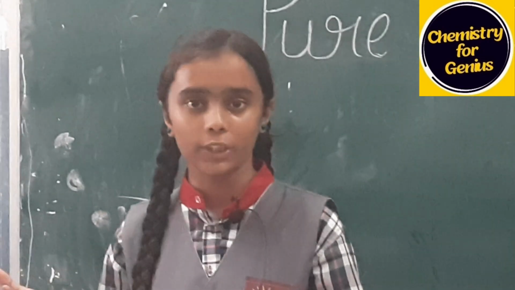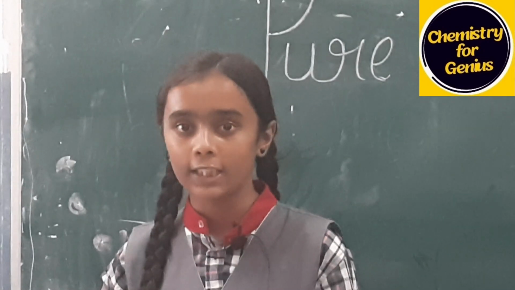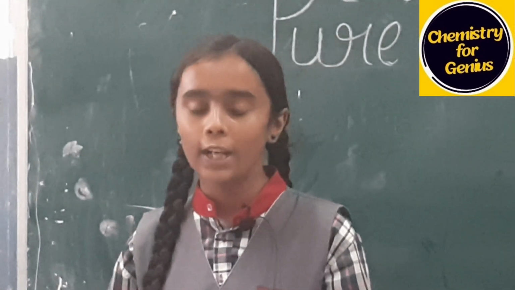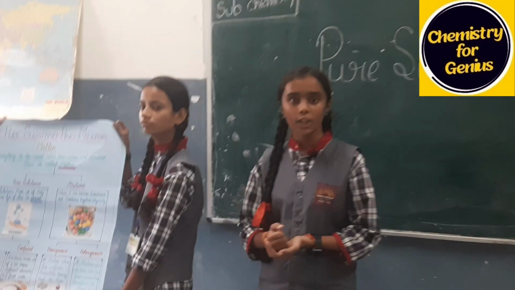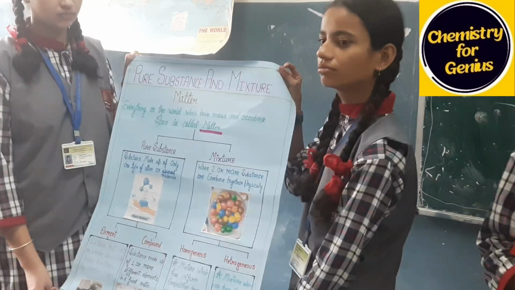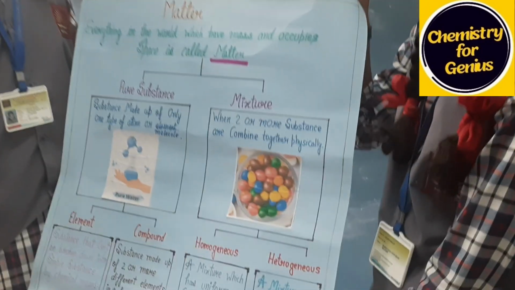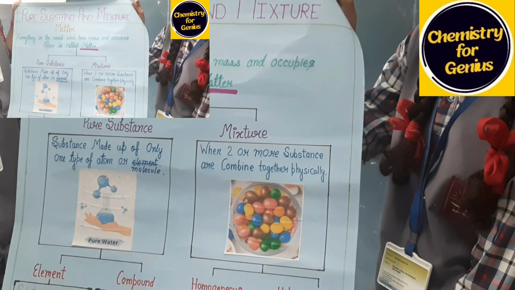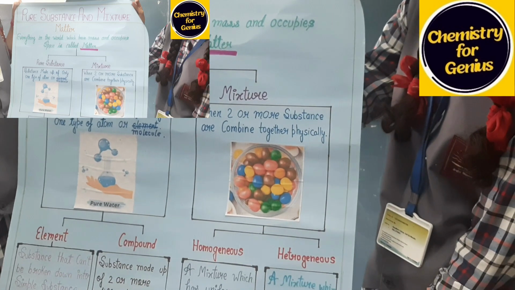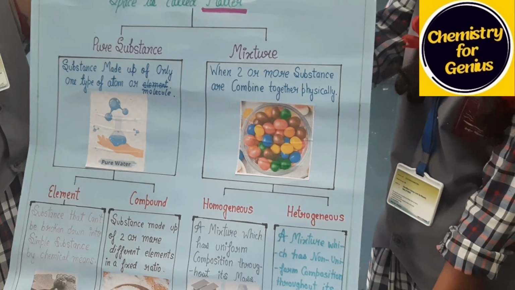Now, what is a mixture? When different types of substances combine together physically in any ratio, it is called a mixture. We can separate the constituent particles of a mixture through different physical methods. For example, we can separate salt from water through the process of sedimentation or decantation. We can also separate sugar from water through the process of distillation. A mixture shows the properties of its constituent particles.